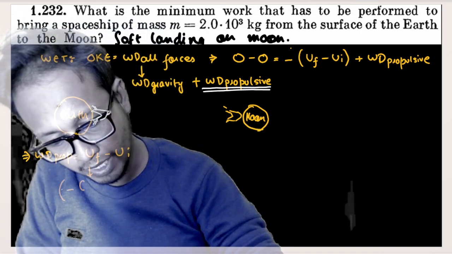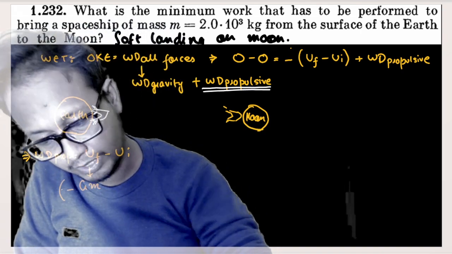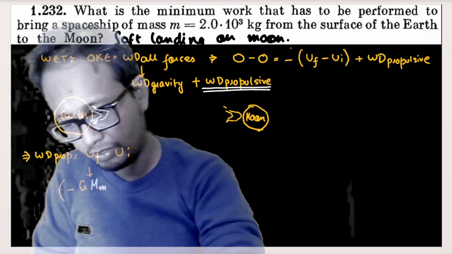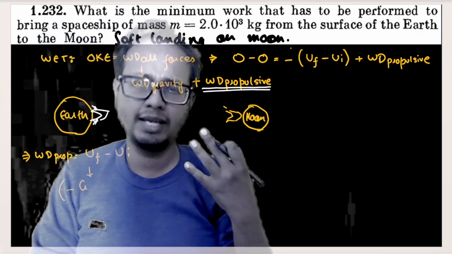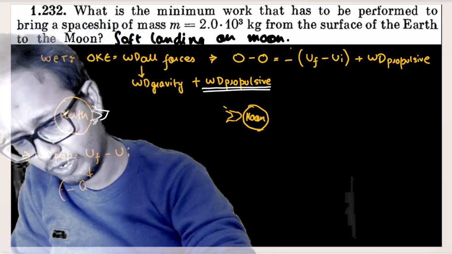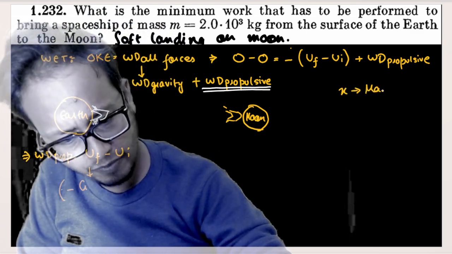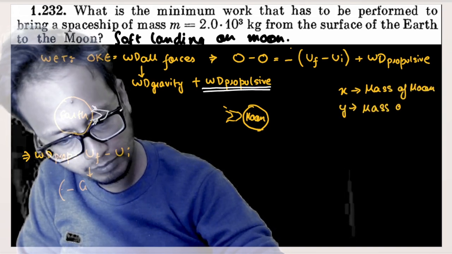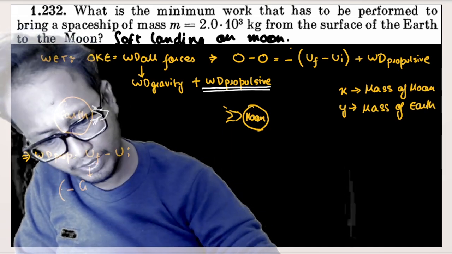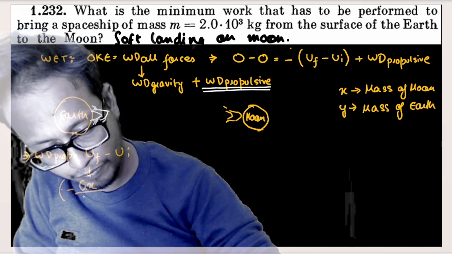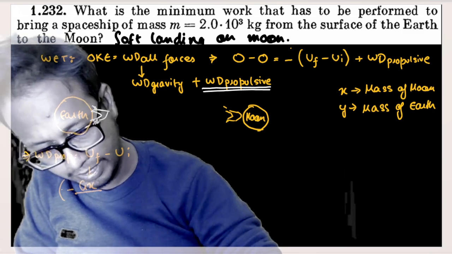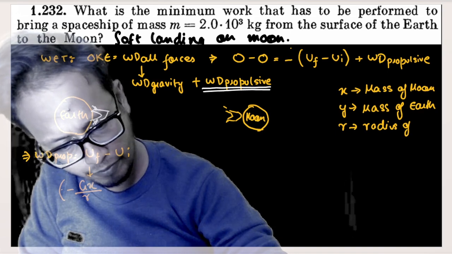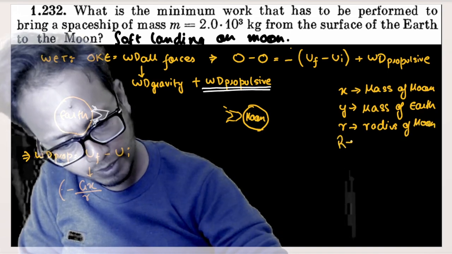The final potential is nothing but minus G small m. Let's say mass of moon is m. Or let me denote mass of moon by any other variable, okay? Say x and y, but x is mass of moon, y is mass of Earth. G x by radius of moon. Let small r be radius of moon. Small r is nothing but radius of moon, and capital R is nothing but radius of Earth.